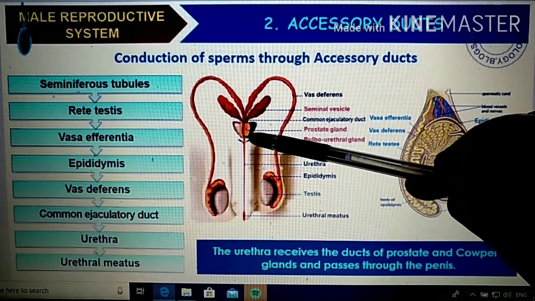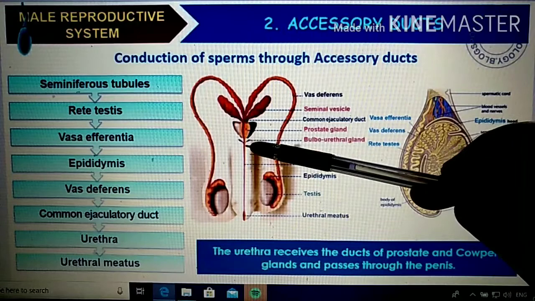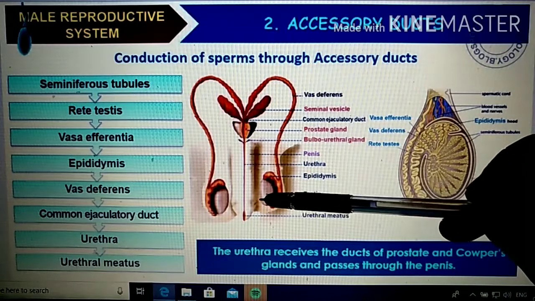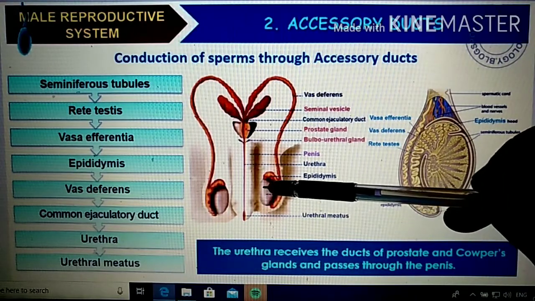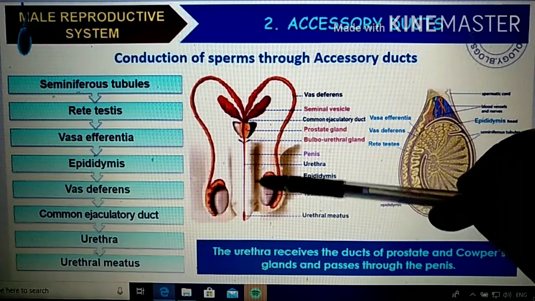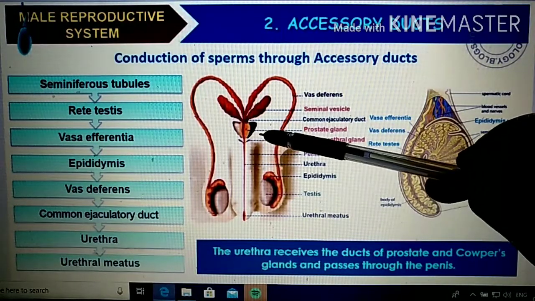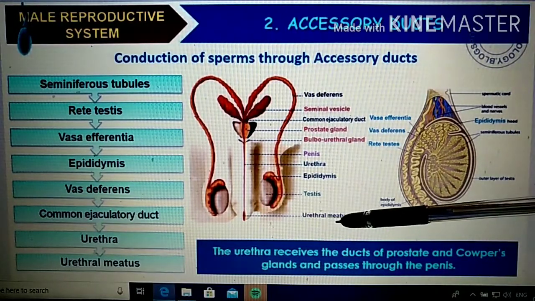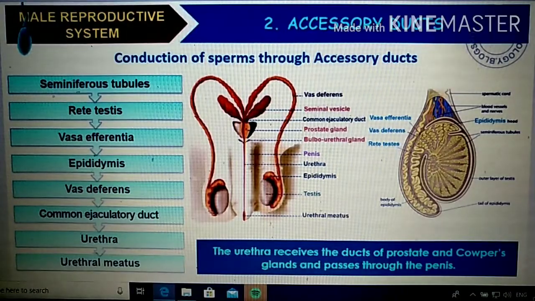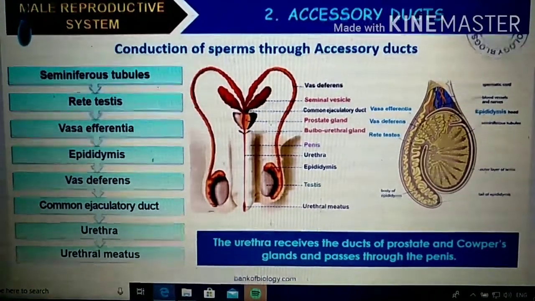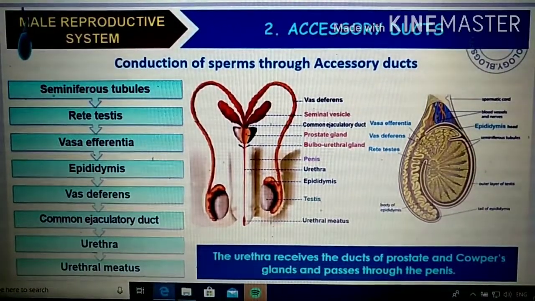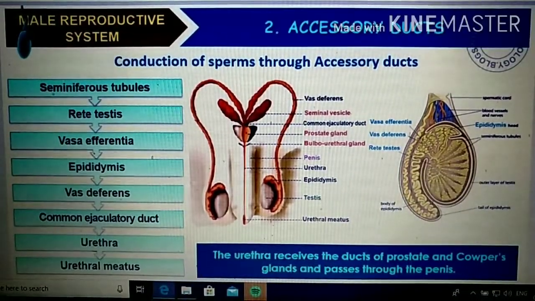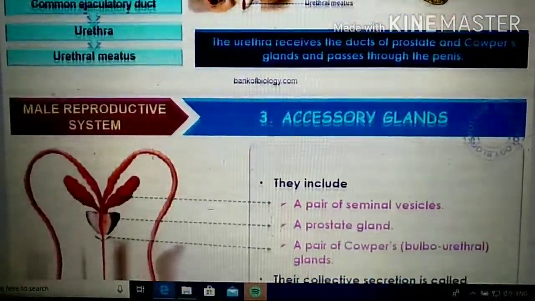Now there will be a common passage for the sperms and also for the urine, right? So this is the urethra part. Now here in male, the urethra is actually situated inside the muscular area, that's the penis, and at last it will end in a somewhat broader portion called the urethral meatus, right? So we will go into detail of all these things. Here you can see that the urethra will receive the ducts of the prostate gland and Cowper's gland or bulbourethral gland, and that passes through the penis. How it is taking place, that we are going to discuss next.